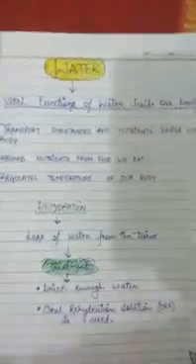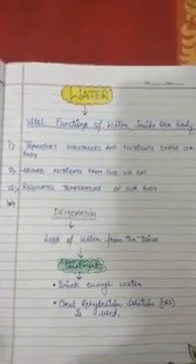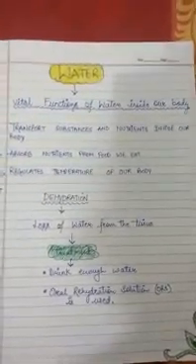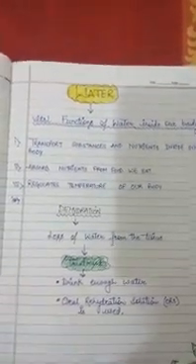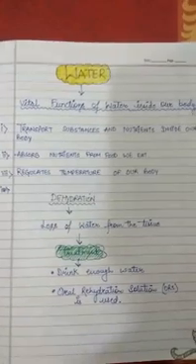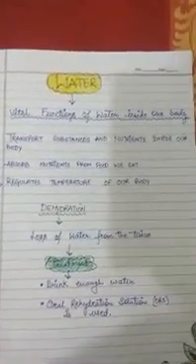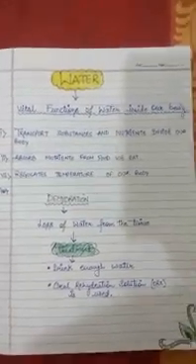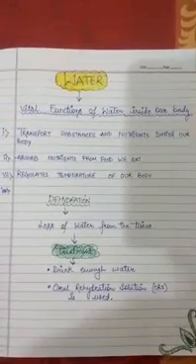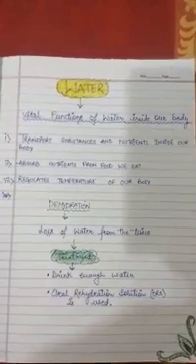Next is water. The third important component of food is water. Water helps our body in absorbing nutrients. Water is not considered a nutrient, yet it is essential for our survival. About 70% of our body weight is water. Water is important for us for several reasons. It helps us to transport substances and nutrients inside our body, absorb nutrients from food we eat, and regulates temperature of our body through sweating.